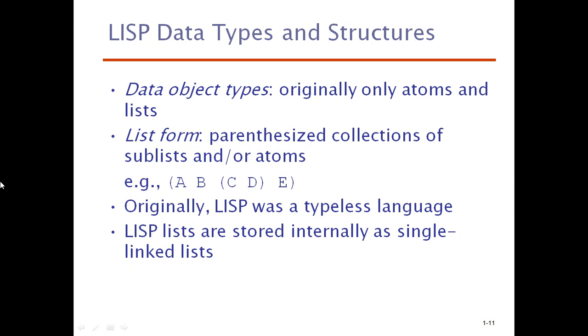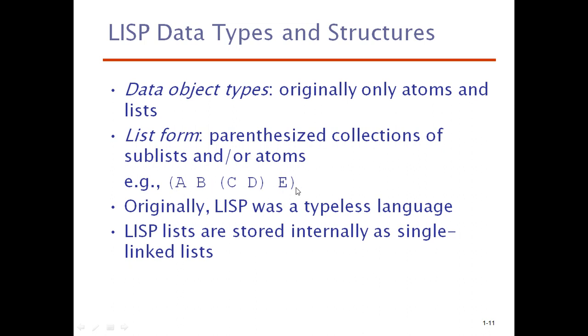It may be floating point, complex numbers, or integers, so there is no specific type. So it is basically a typeless language. Lisp lists are stored internally as a singly linked list. Whatever you have written, internally in memory it will be stored in linked list fashion. Just recall the singly linked list from your data structures: A attached to B, then B to C, C to D, D to E, like that.